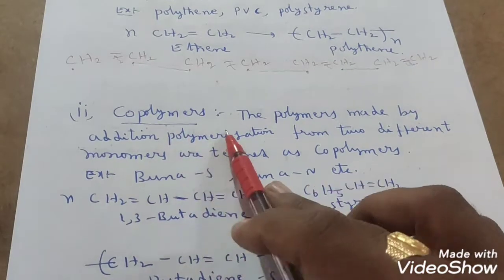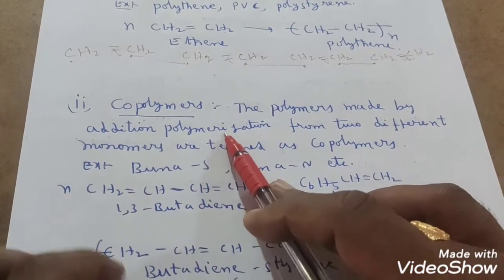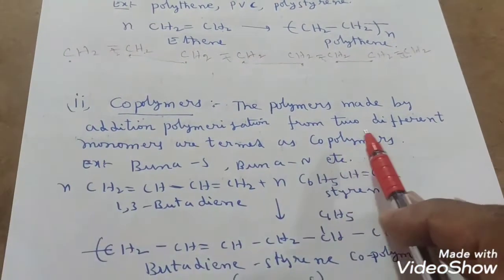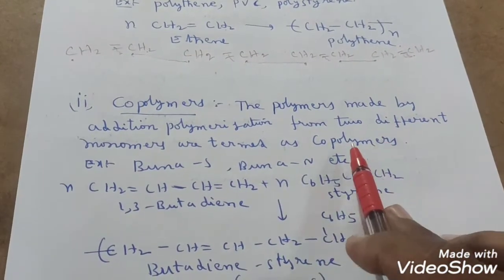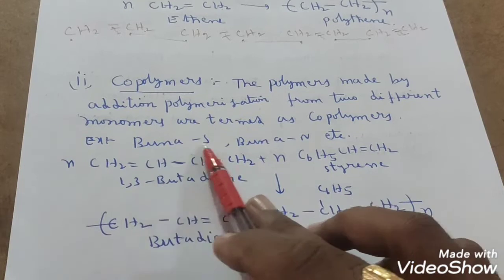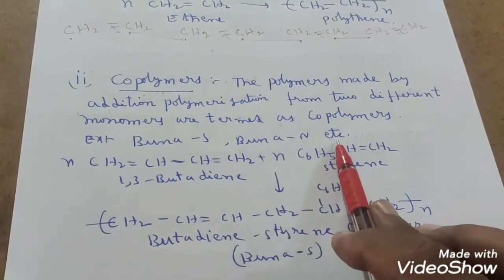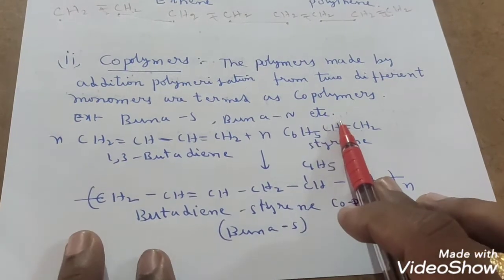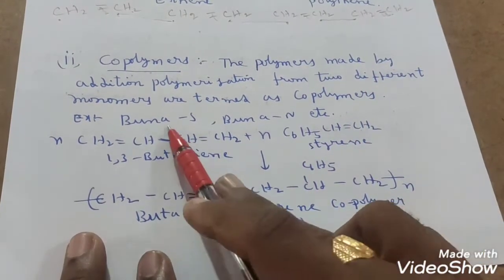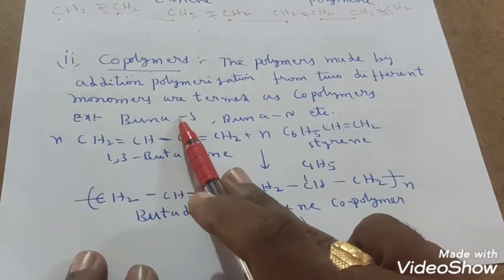And copolymers. Copolymers are made by what? Addition polymerization from two different monomer units, which are called as what? Copolymers. So copolymer examples are Buna-S, Buna-N, etc. So what is the preparation method of Buna-N, Buna-S? We will see in this chapter. One of the examples we will discuss here.